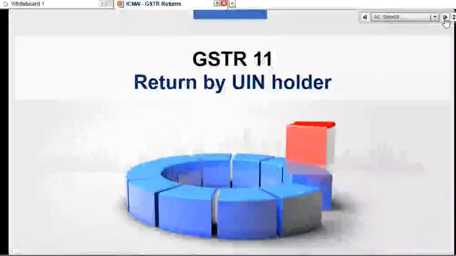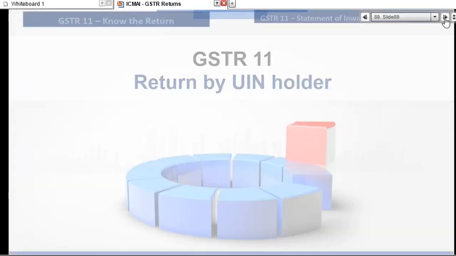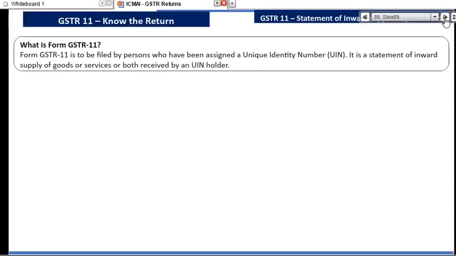In case of return by UIN holder, generally they will not issue any invoice, but on the purchase they will have tax paid to the vendor. They will have tax paid to the supplier, right? So once they have tax paid to the supplier, what will they do? They will claim a refund from the government, a refund of the tax paid to the supplier. So this refund will be claimed through filing of GSTR 11.